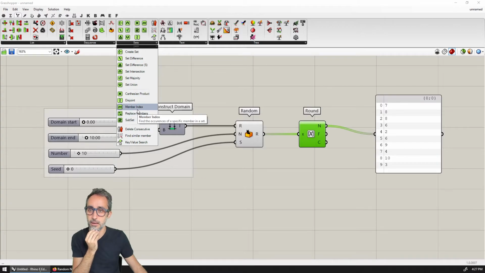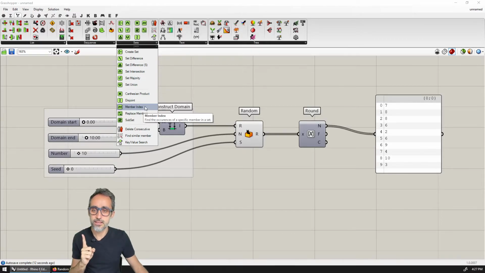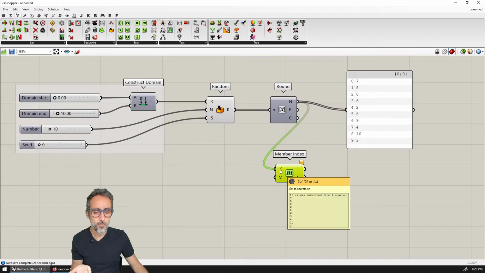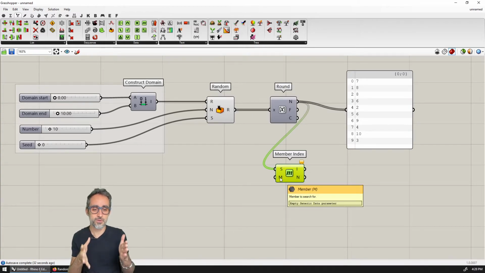Is it member index? Let me double check this. Yes, it is member index, because this component tells me the number of times a specific member is found in a set. So I'm going to drop this here, and I'm going to say, well, in this list of numbers, this is the set that I want to search, and I need to also give it the members that I want to search for.